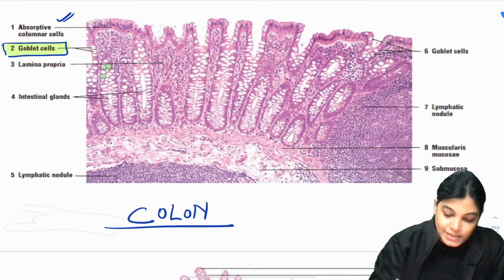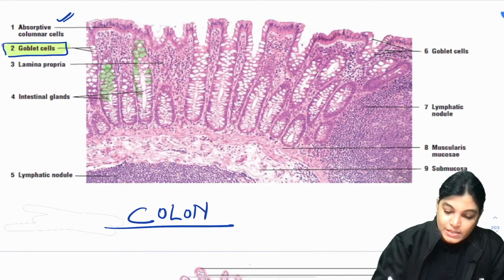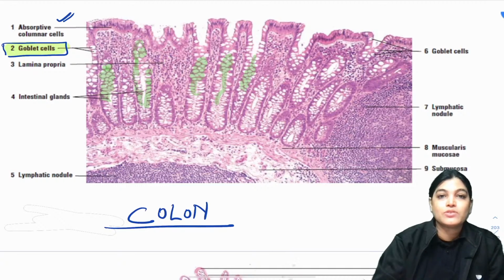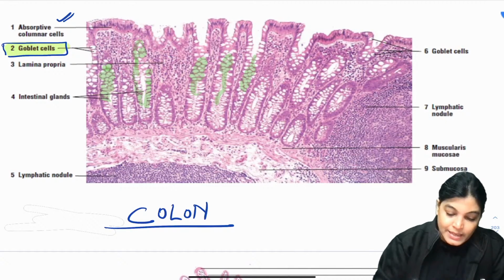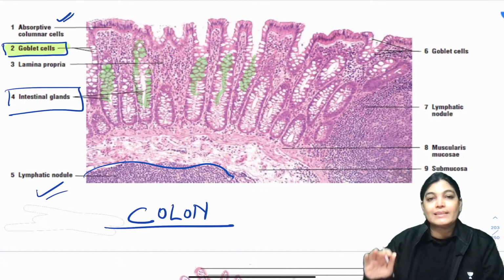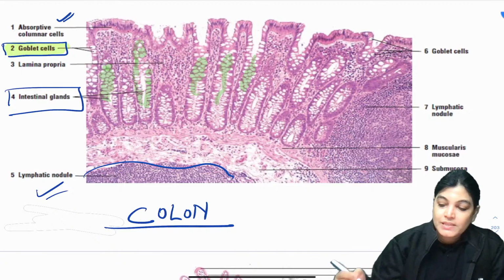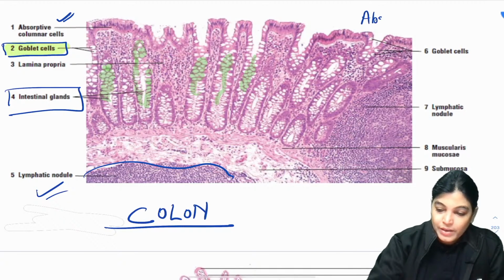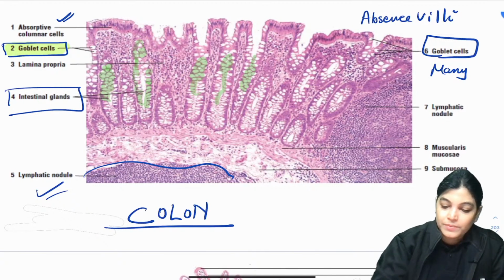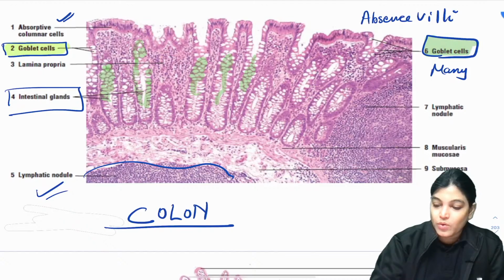All these structures which I am highlighting in green color are the goblet cells. So many goblet cells are there. Also we can see intestinal glands, and lymphatic nodules are part of it, but the characteristic feature is absence of villi and presence of many goblet cells, which means it is a slide of large intestine or colon.